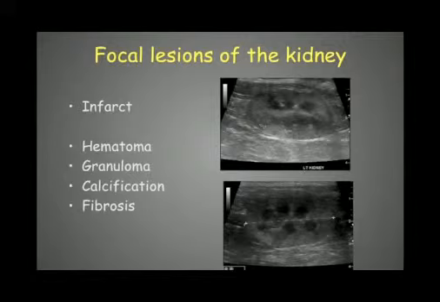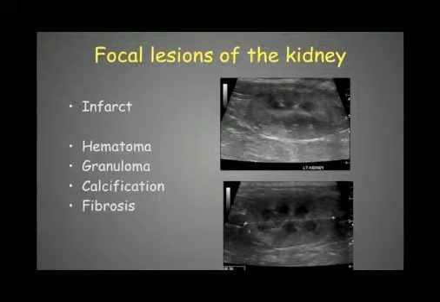Other types of focal lesions of the kidney: we have the infarcts that are in fact quite common in cats. Those infarcts will appear hypoechoic like here, so very focal, and they can also deform the shape of the renal cortex. Like here we see that the cortex is thinner compared with the other aspect of the kidney there.